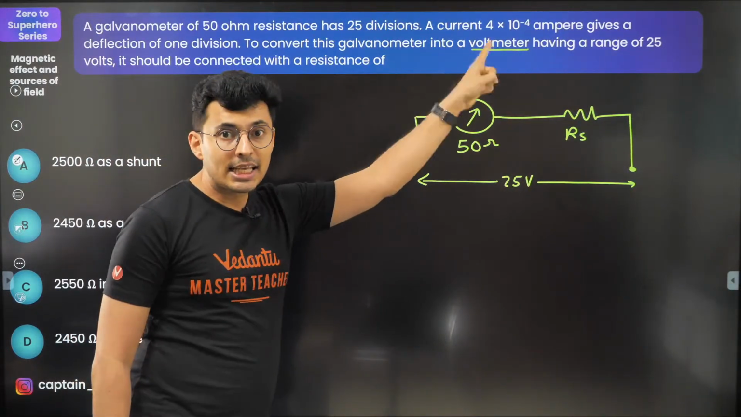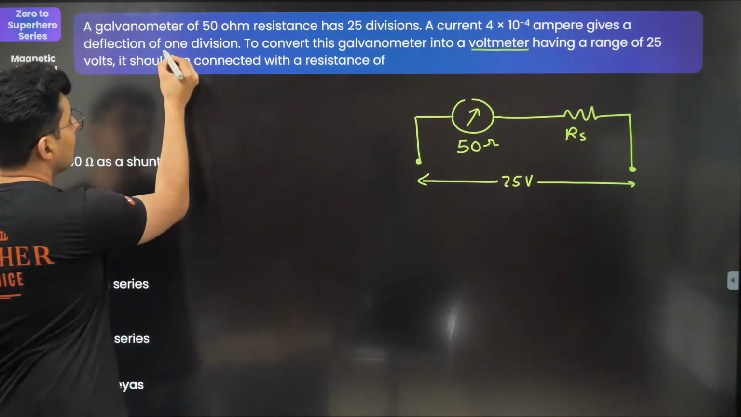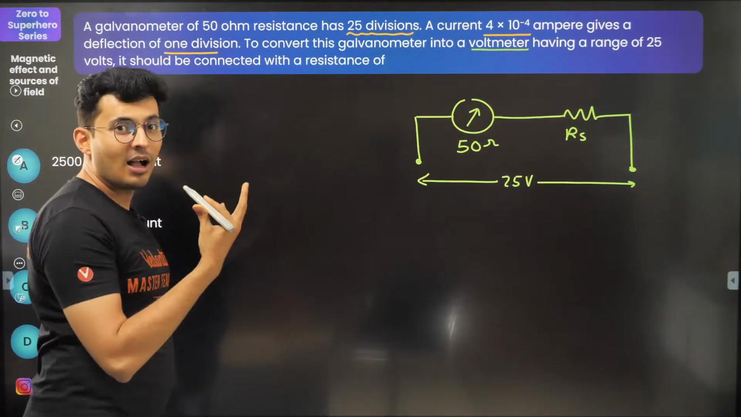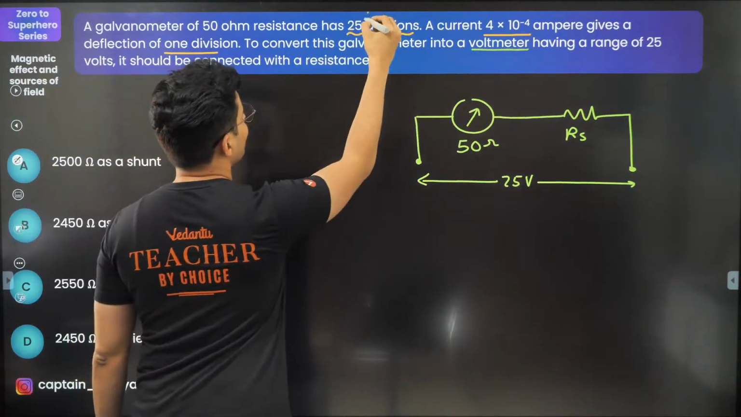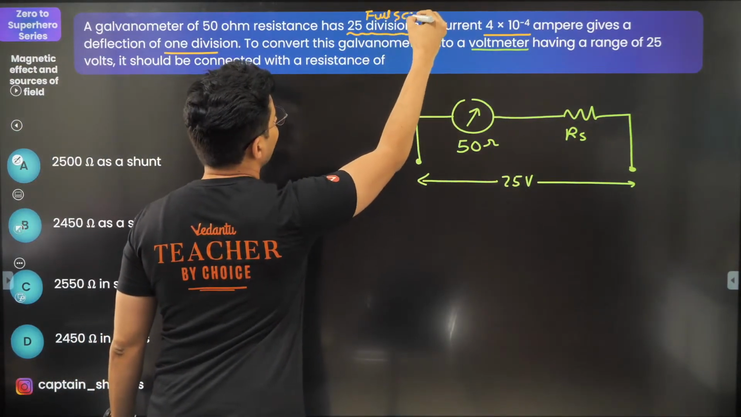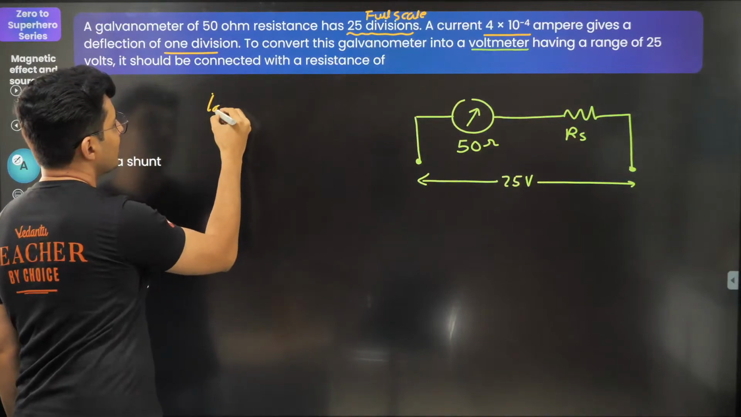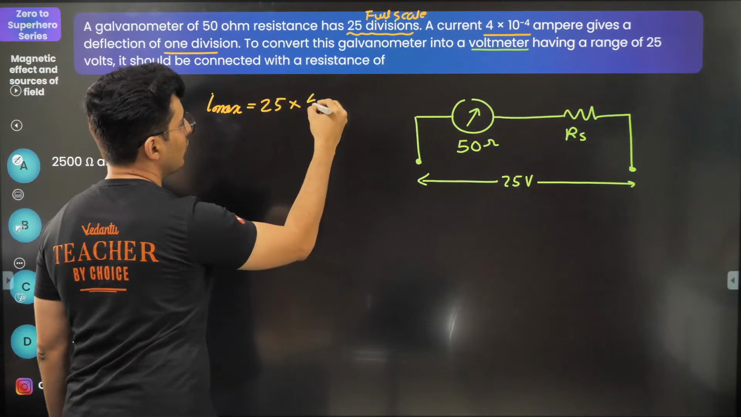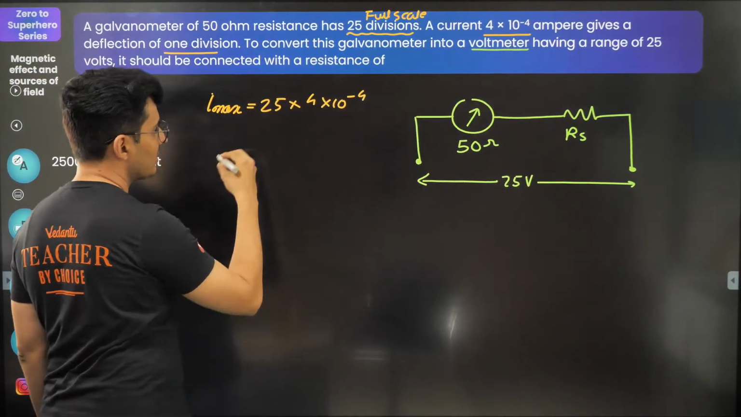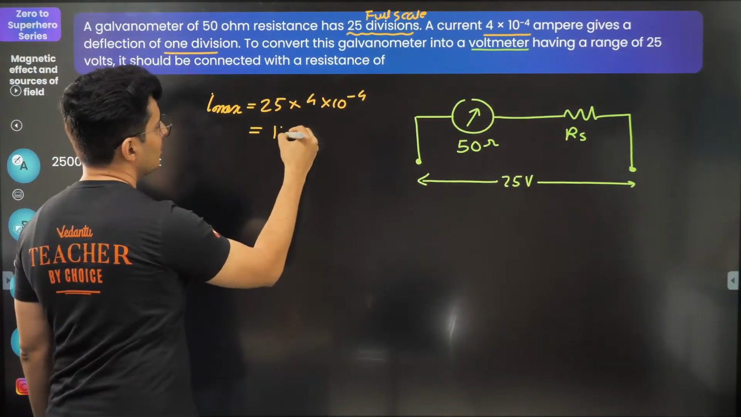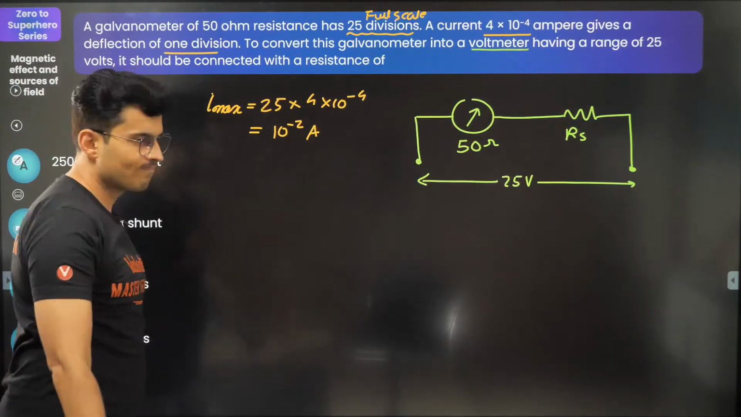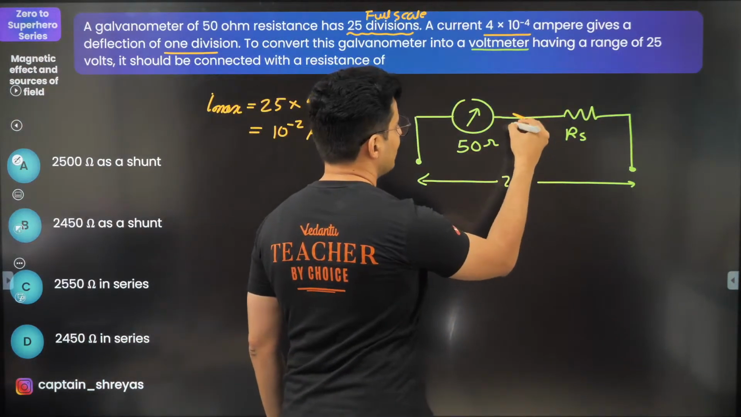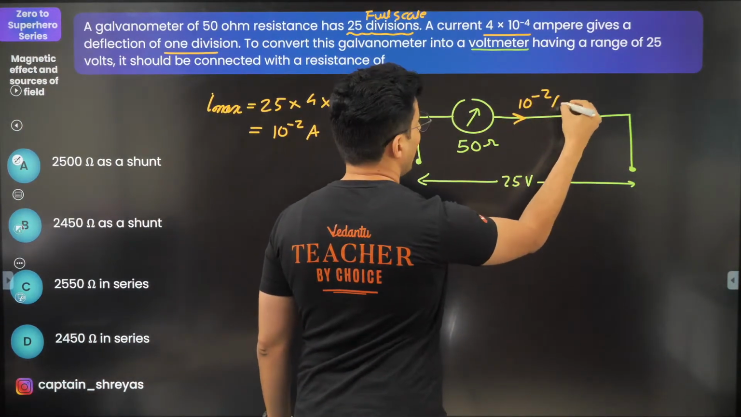Current is given per division. One division, this much current. 25 divisions, how much current? Because this is your full scale. So full scale deflection current, that means I max. 25 divisions are there. Per division there is 4 into 10 to the power minus 4 amperes. So 25 times 4 is 100. So this will be 10 to the power minus 2 amperes. That's the maximum current that can go. Now show that current, 10 to the power minus 2 amperes.